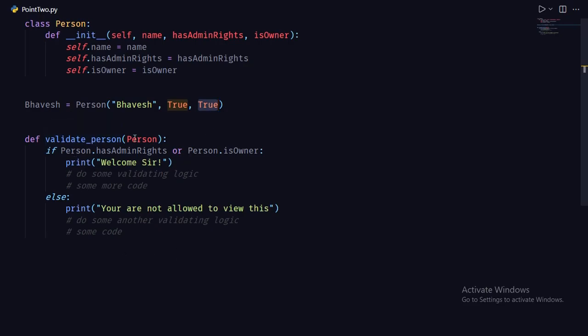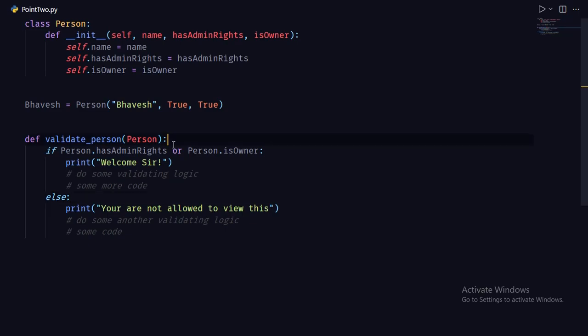It takes a person object, and if the person has admin rights, or if he is the owner, then it greets the person and does some other logic in the application. Else it will say that you are not allowed to modify this.